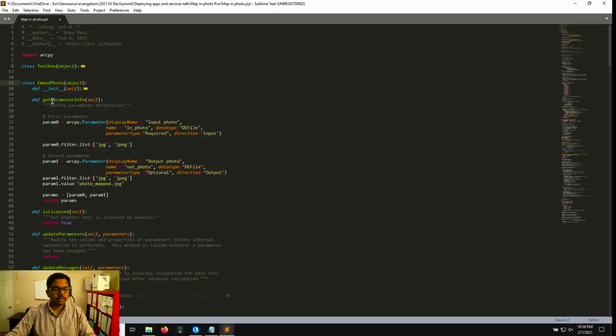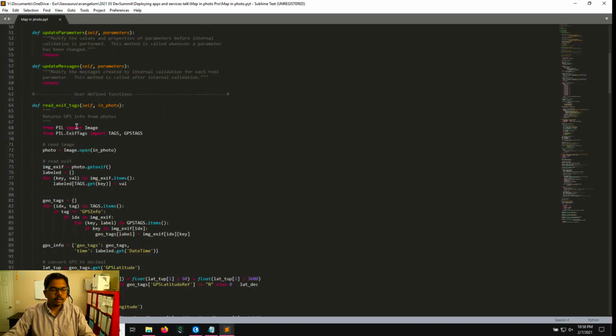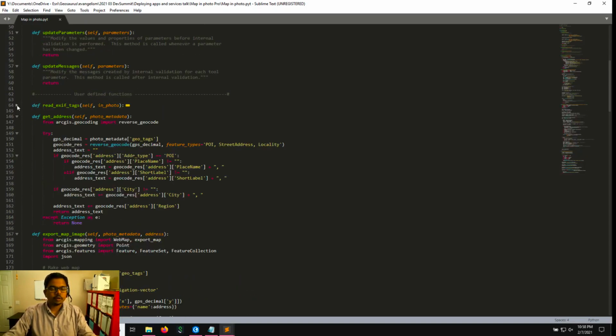So here I have a function called getParameterInfo, where I tell it the input and output parameter for this tool. And I can specify some kind of a filter. So the UI itself will prevent users from picking illegal file types like text files or markdown files or something else. They can only pick JPEG or JPG files. And I also tell it the type of the output file is also a JPEG file. Then I went ahead and created a lot of these functions, which are very similar to what we saw in the notebook.